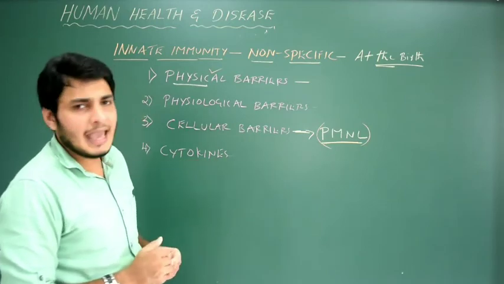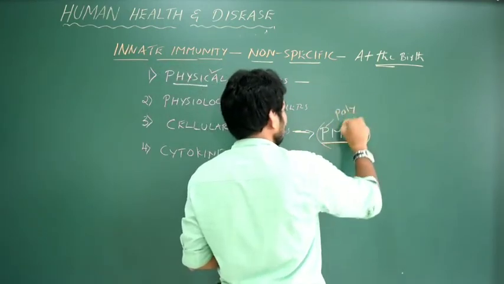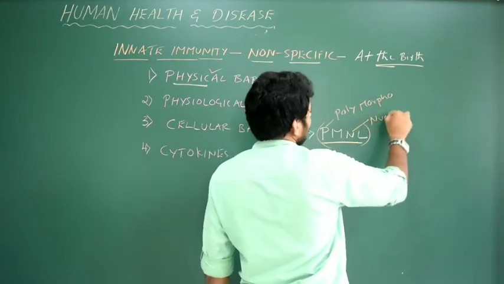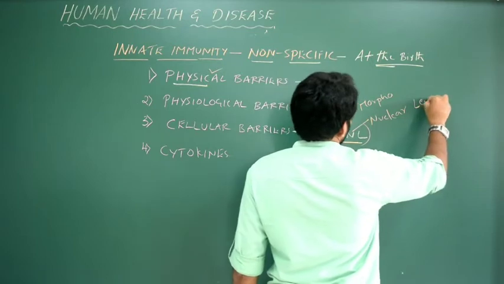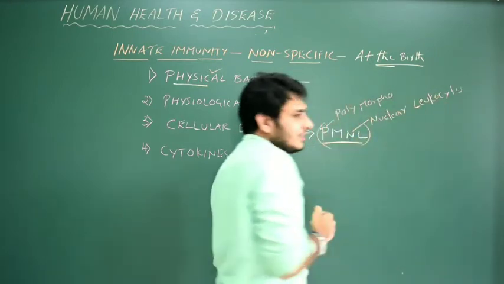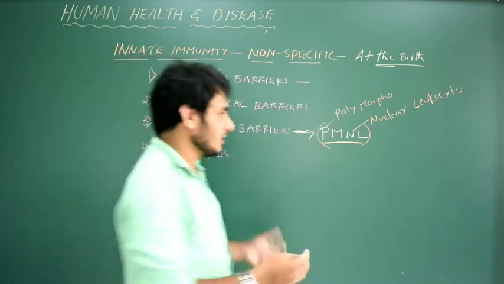What is this PMNL? P means poly, M means morpho, nuclear leukocytes. What is a leukocyte? Leukocyte is nothing but WBC, correct? Polymorpho nuclear leukocyte.